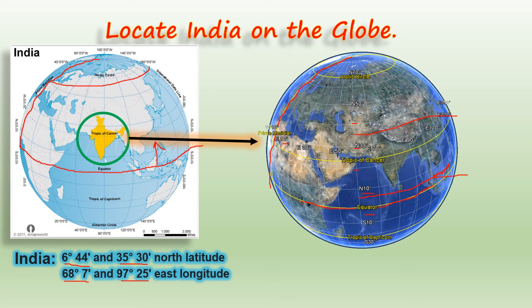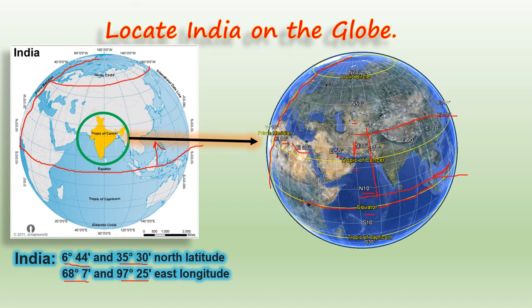So children, this is 10, 20, 30, this must be 40, this is 50, and this is 70. So 60 must be here. Now it is telling 68.7, so it must be lying here before 70 degree east. So children, I'll be making a line here. This is 68.7 degree east. Is it clear, children?